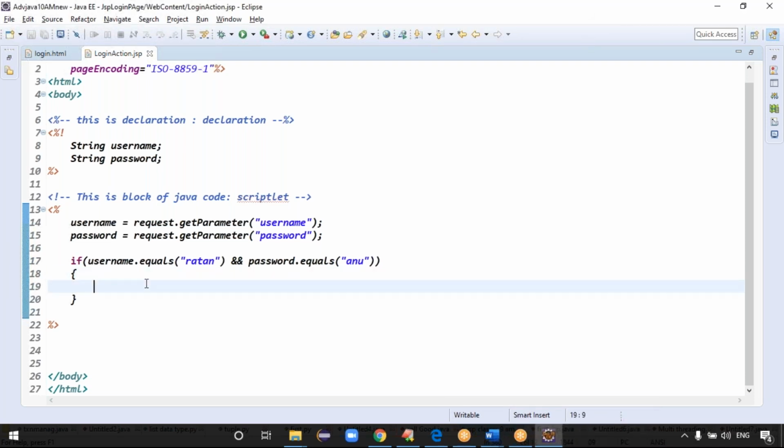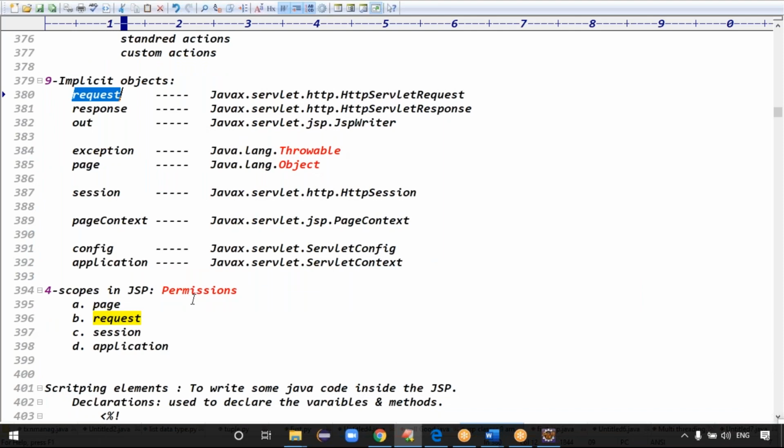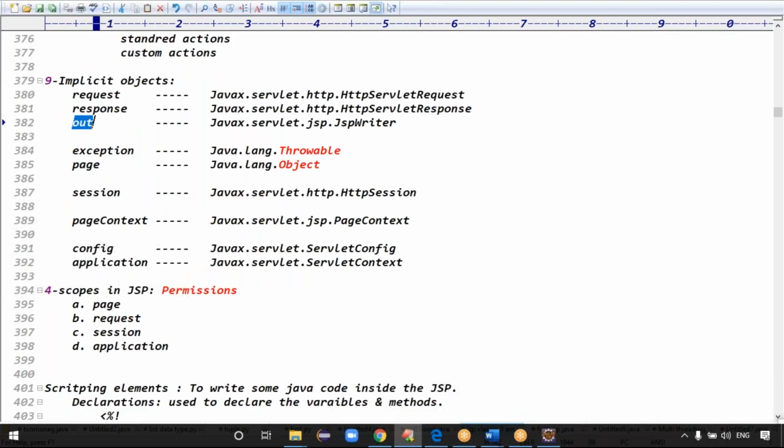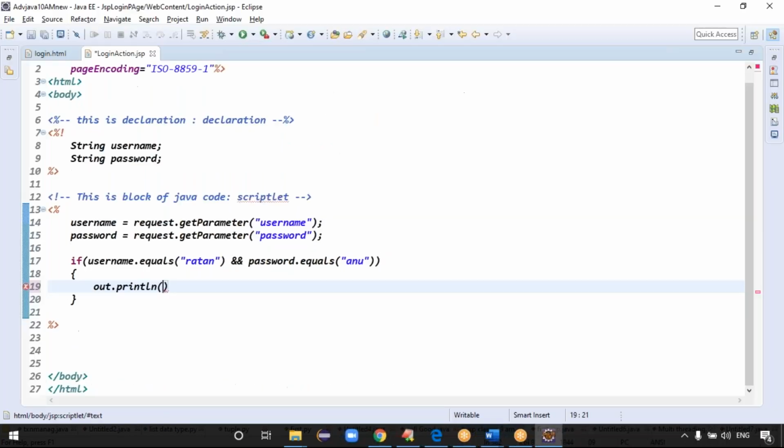Guys, username dot equals of, then password dot equals of Anu. I want to write some response to the browser, right? To write the response to the browser, here you can use one more implicit object that is called the JSP writer object, guys. JSP writer object is nothing but what? Out, right? In JSPs, to write the response to the browser, just write out dot println. Out is an implicit object, guys. Out dot println of login successful.